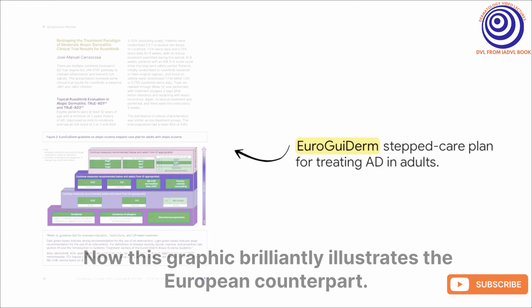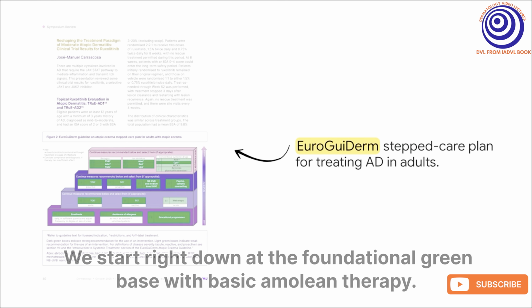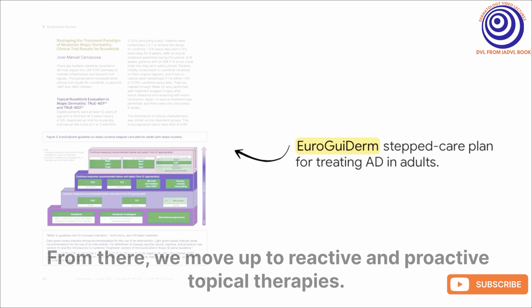Now this graphic brilliantly illustrates the European counterpart. Notice how the Euroguide Derm Pyramid maps out an excellent escalation pathway from the bottom up. We start right down at the foundational green base with basic emollient therapy. By the way, basic emollients making the WHO essential medications list was a massive global milestone. From there, we move up to reactive and proactive topical therapies.